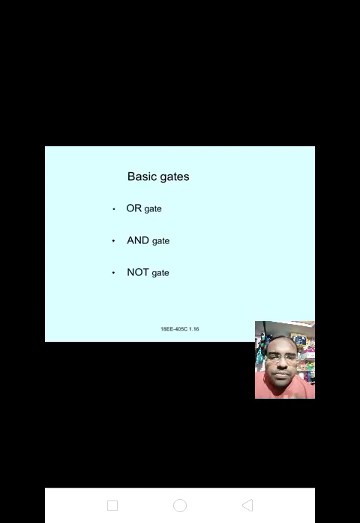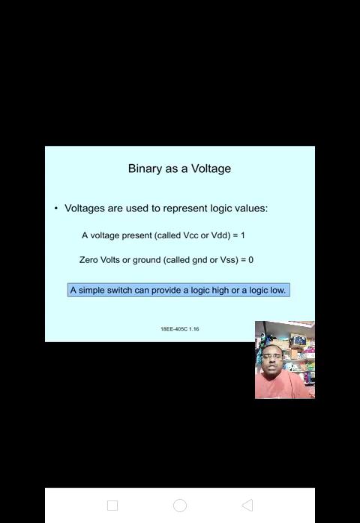XOR and XNOR. Now, basic gates are of three types: OR gate, AND gate, NOT gate. The most important thing is the voltage present, called VCC or VDD. When voltage is present, it is represented by VCC or VDD, which equals 1. If voltage is not present, that is 0 volts or ground, called GND or VSS, which equals 0. Simply, a switch can provide a logic high or logic low value.